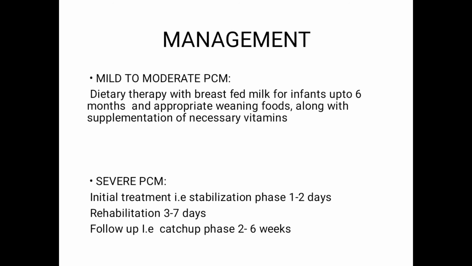Management. First of all, we need to identify whether the child is suffering from mild to moderate PCM or from severe PCM. For instance, if the child is suffering from moderate PCM according to the classification that was already described before, we are going to add two extra meals to the diet of the child. Once that moderate converts into mild, we will be adding one extra meal to the child's diet.